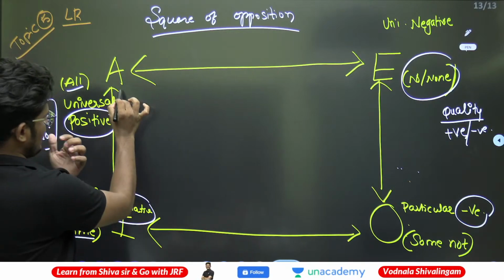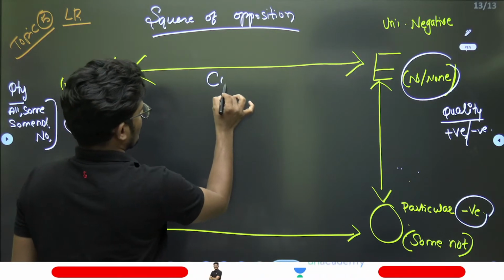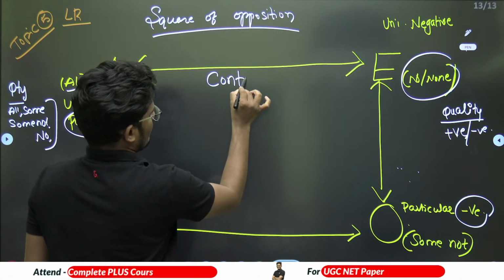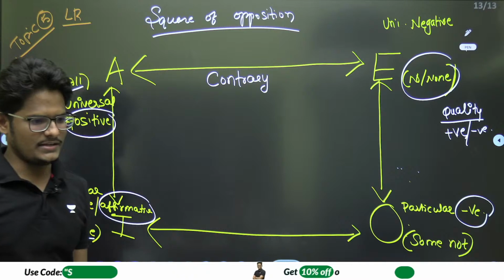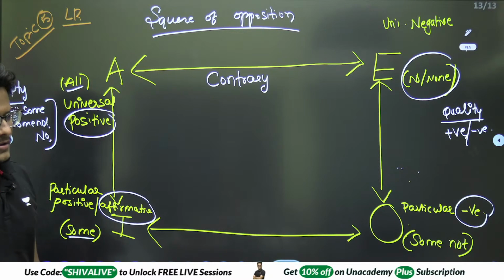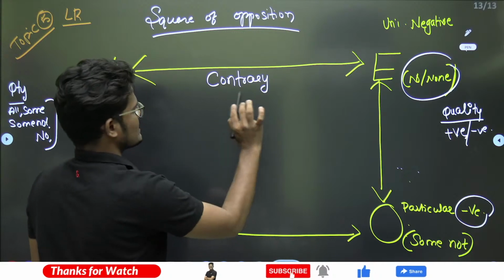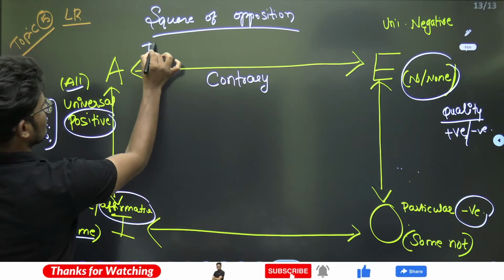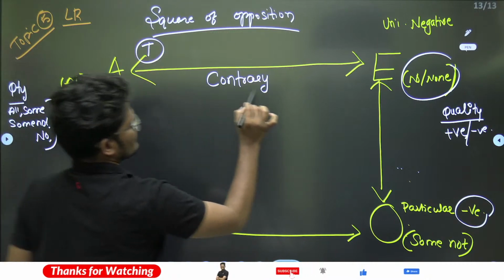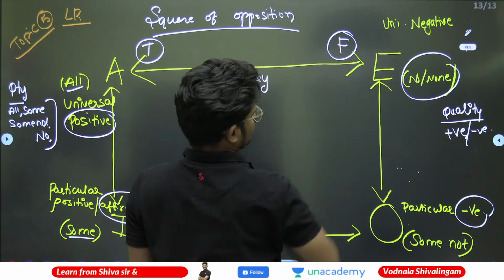Okay. Now the relationship between A and E is called what? All and none. This is called the contrary relationship. If A is true, then E will be false.